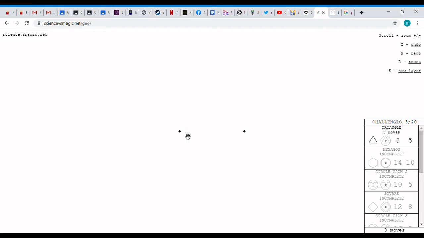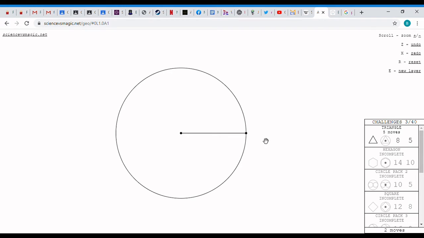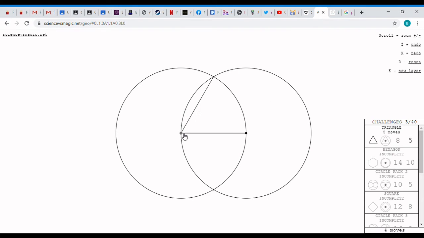How far apart are these two dots? We don't know. See, we're not using scientific method where we measure and stuff like that. We're using Greek reasoning. So we're just going to assume these are just some distance apart. So we can make a circle any size we want. So if we make a circle over to here, perfect. So let's do that. If I can figure out how. Oh, right. Yeah, so you don't have to click exactly on the dot. And then we make another circle the other way. Okay. And then if we take this dot here, I claim that this gives us a perfect equilateral triangle.